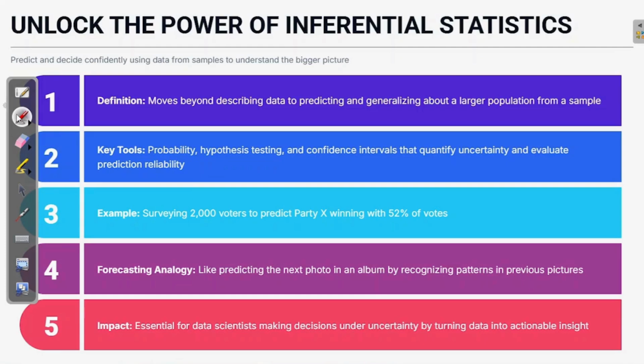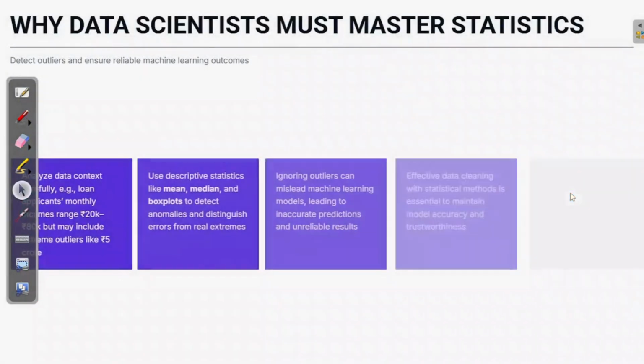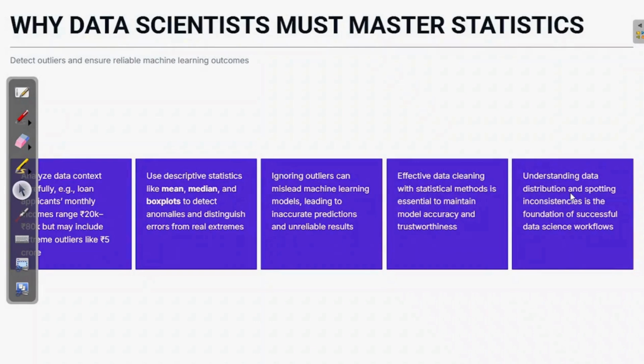If you see the album, what happened till now, and inferential statistic will help in predicting the next photo in the album. So what is the impact of it? It is essential for data scientists to make decision under uncertainty by turning data into actionable insight, right? So that is the main difference between descriptive and inferential statistics. Now the next slide, why data scientists must master statistics.